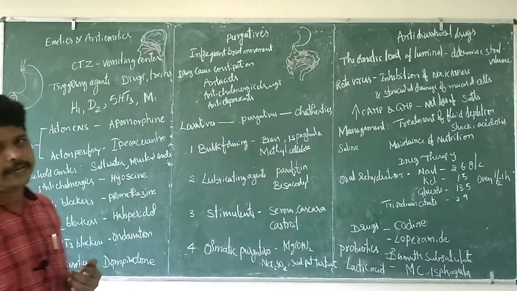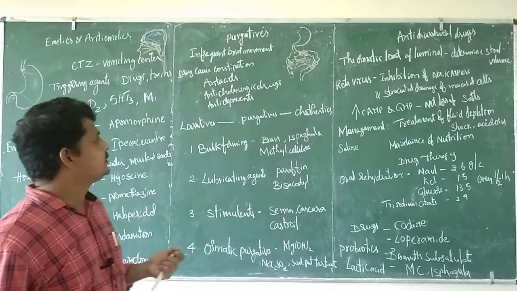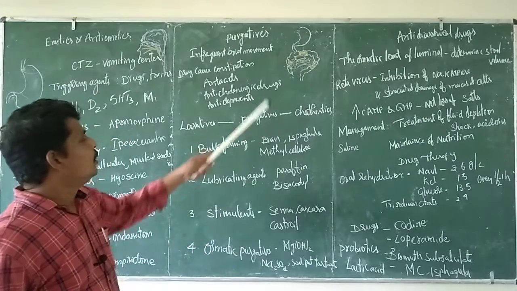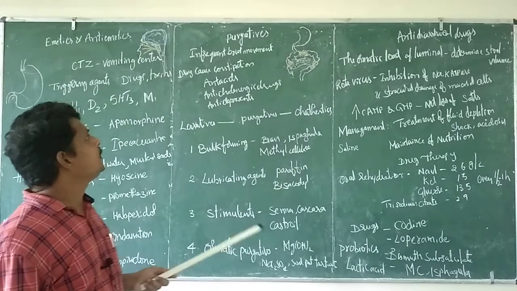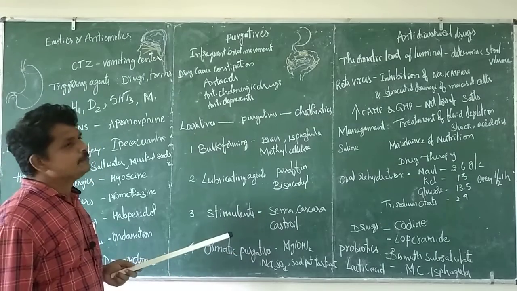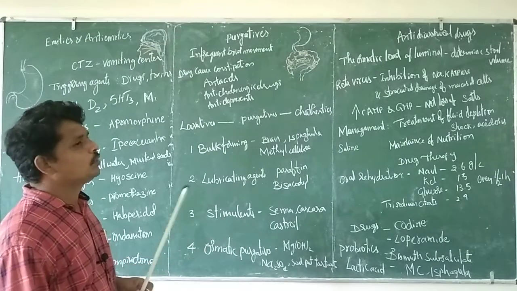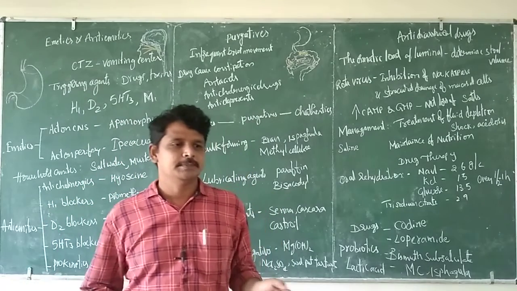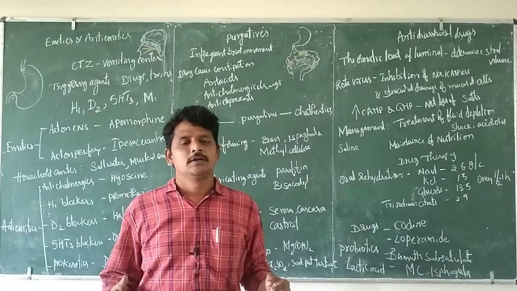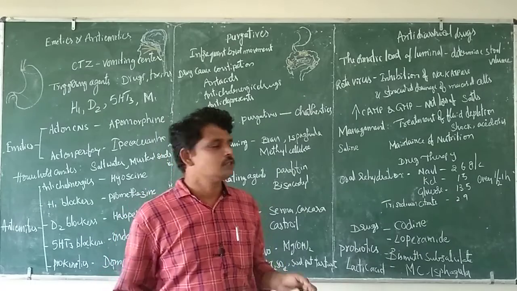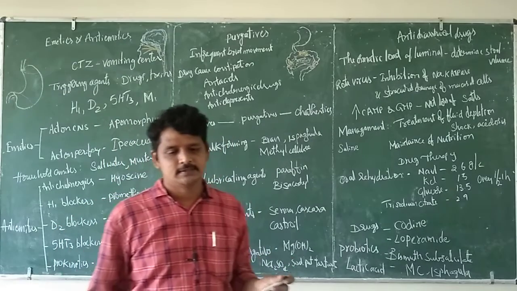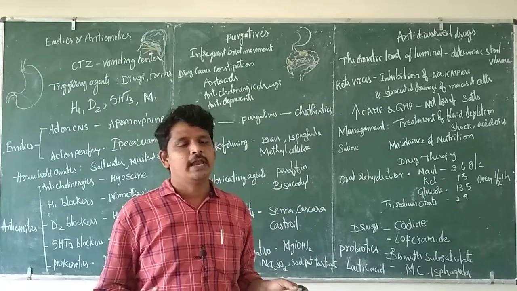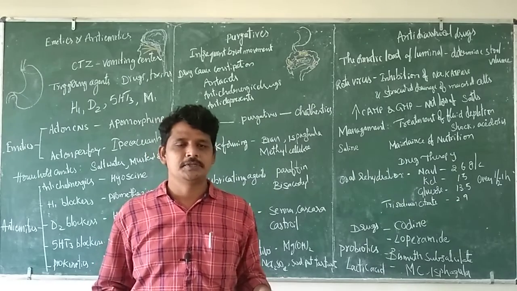Next we will go to the purgatives. These are the agents that stimulate bowel movements. Infrequent bowel movement can be treated using these purgatives. The basic cause is the condition called constipation. Constipation can be because of the use of antacids like aluminum hydroxide or calcium carbonate. These agents can constrict, which increases the constipation process.